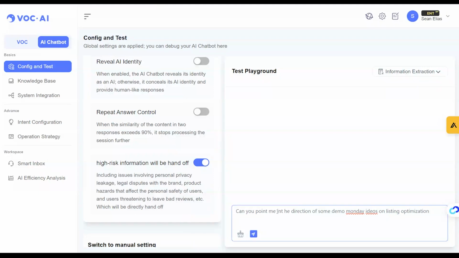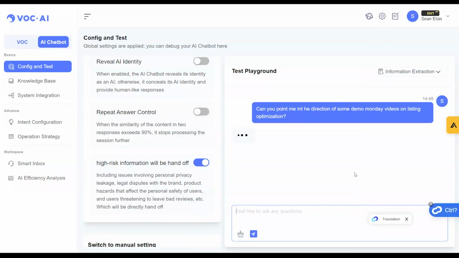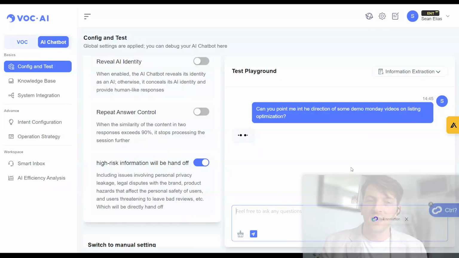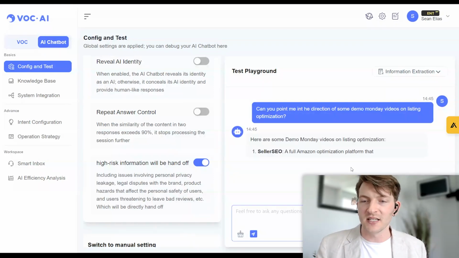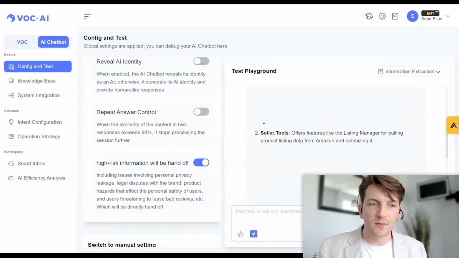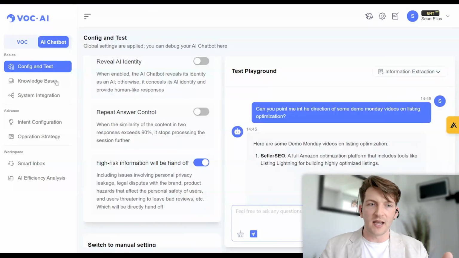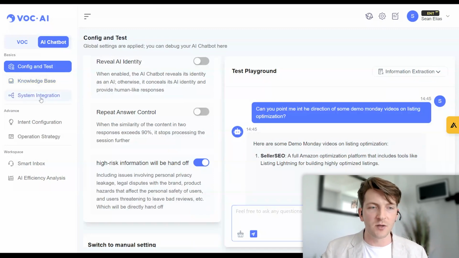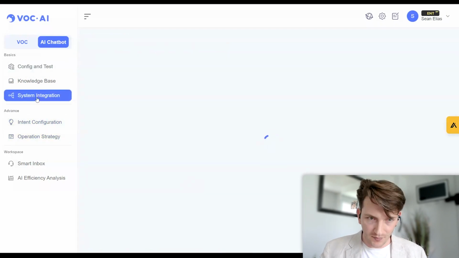Question mark. Let me just correct this here, videos, and then hit enter. And then it's going to scour through all the URLs and information that it did find, and start suggesting some things, right? So we're starting to see some links here, right? And once we clean up the knowledge base, it's going to get more accurate over time. Now, not to spend too much time on that, I'm going to jump over to the system integration here.